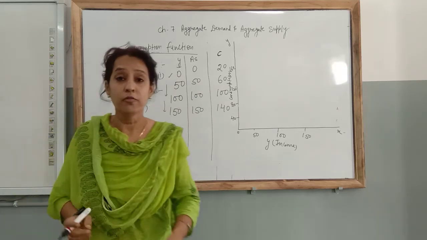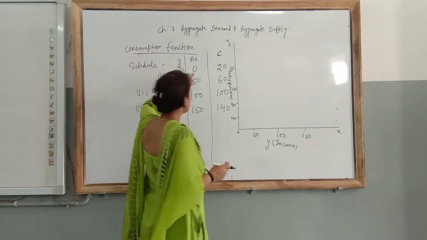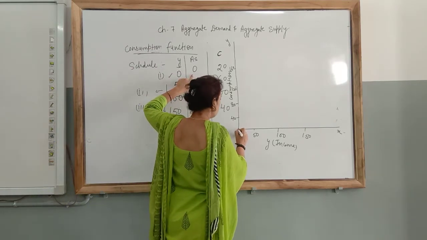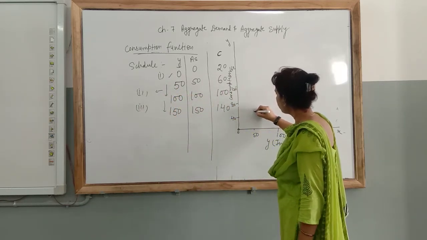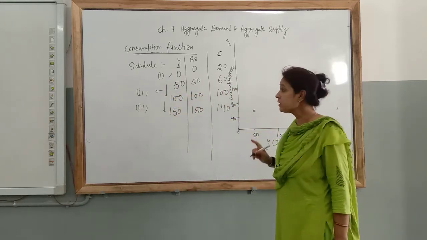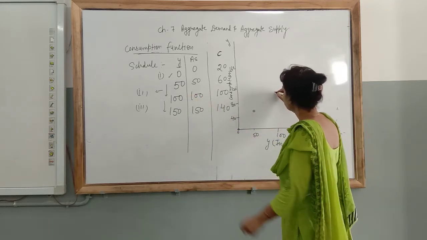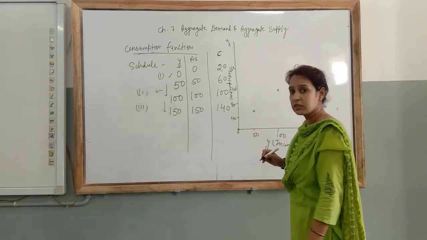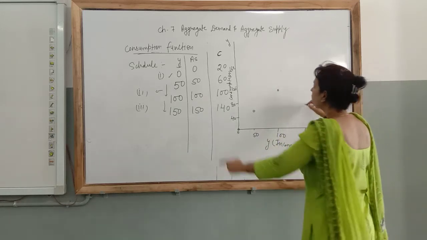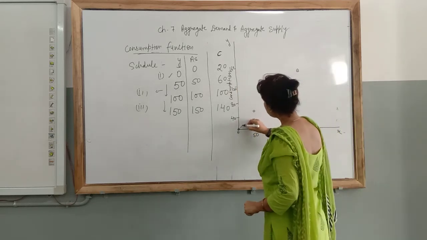All of you know how to take. First of all, we are going to draw Y and AS. Y 0 to 0, 50 to 50. It's a point of reference. I told you that is known as a 45-degree line. We are going to get a 45-degree line because it shows consumption and income. You can see very easily.